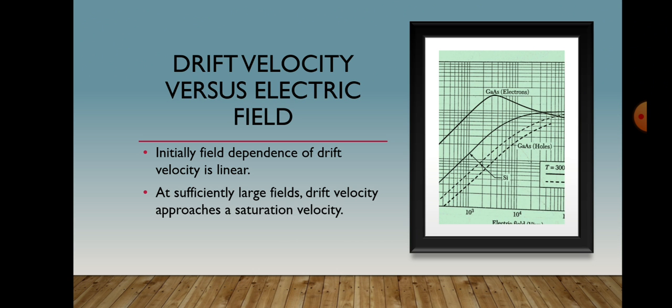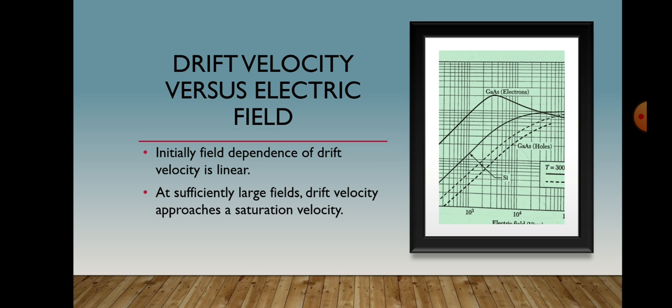E0 is a constant, equal to 7 into 10 to the power 3 volt per centimeter for electrons and 2 into 10 to the power 4 volt per centimeter for holes in high purity silicon materials, and gamma is 2 for electrons and 1 for holes. Velocity saturation at high fields is particularly likely for field effect transistors (FETs) with very short channels. Even moderate voltage can result in high field along the channel. This effect will be discussed later.